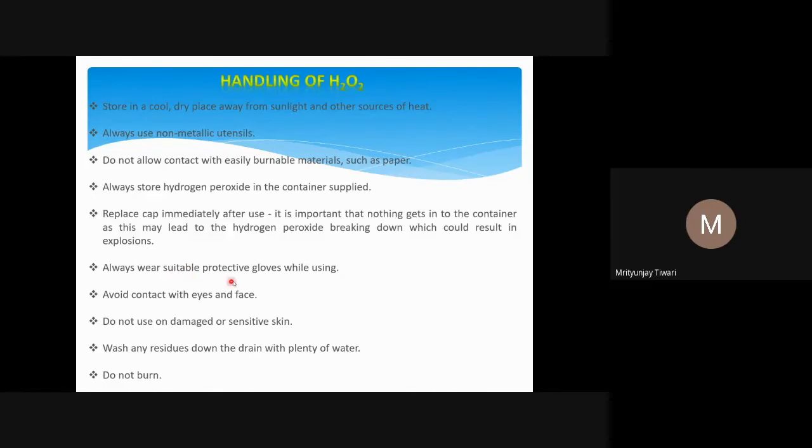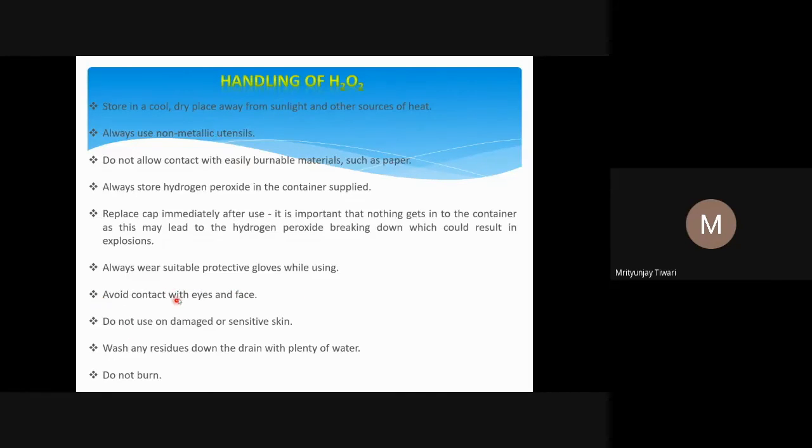So always wear suitable protective gloves while using concentrated H2O2. Avoid contact with eyes and face, because we know it oxidizes and decomposes, oxidizes and reduces many things. Our body also has organic molecules at the surfaces, so they will also be harmed by H2O2, particularly if it is in high concentration. If it is in low concentration, that is not of much worry.